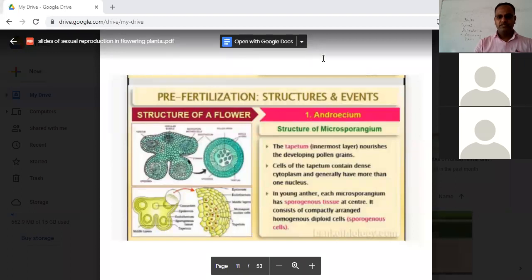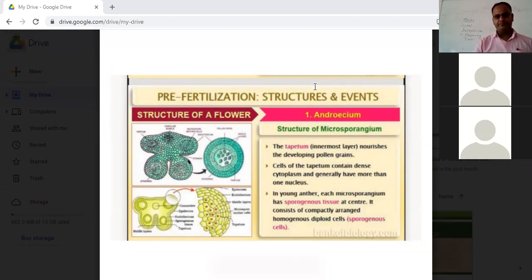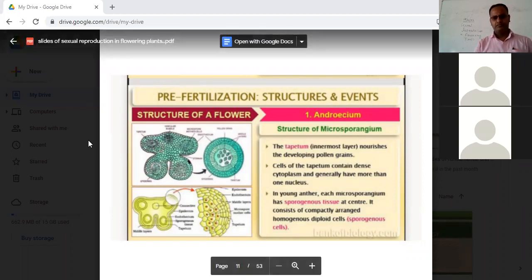Yes, Pragya. Could you brief up the structure of the microsporangia, which we have done just now? Sir, am I supposed to tell you the 4 layers of the microsporangium? Yes, definitely. The epidermis, and I just don't know why I forgot the 3rd layer, and the 4th one is tapetum.